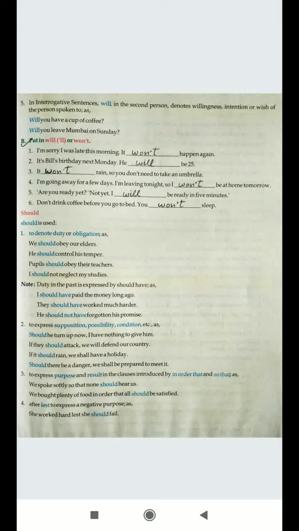Now the third point, to express purpose and result in the clause introduced by in order that and so that. So now you need to see if your clause is having in order that or so that in your sentence, there you will make use of should. See example, we spoke softly so that no one should hear us. Now so that, use of so that with should. Next sentence, we bought plenty of food in order that all should be satisfied.